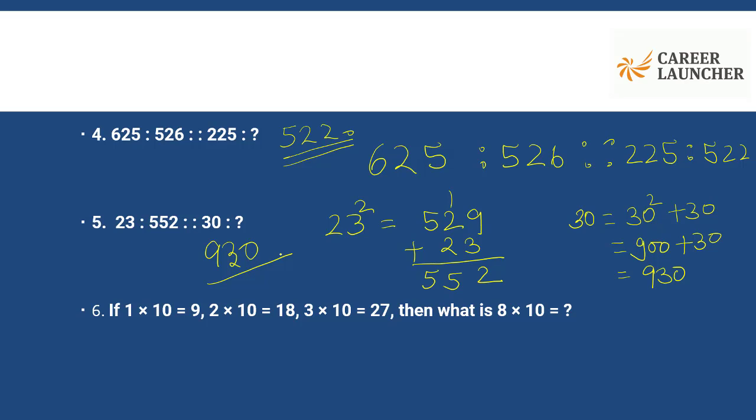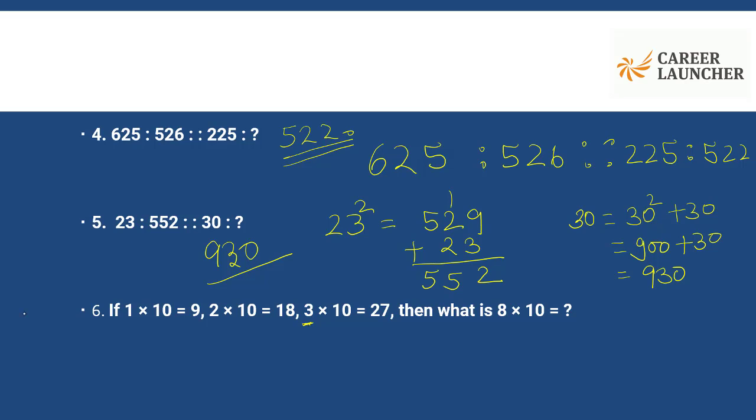Question number 6. 1 into 10 gives me 9. Okay, so that's 10 minus 1 is 9. 2 into 10 gives me 18. 2 into 10 is 20, but I'm subtracting 2 from here, so I can reach 18. 3 into 10, 27. How come? Because 3 into 10 is 30 and I'm subtracting 3 here. I can reach 27. Now the question that has been given to me, what is 8 into 10?